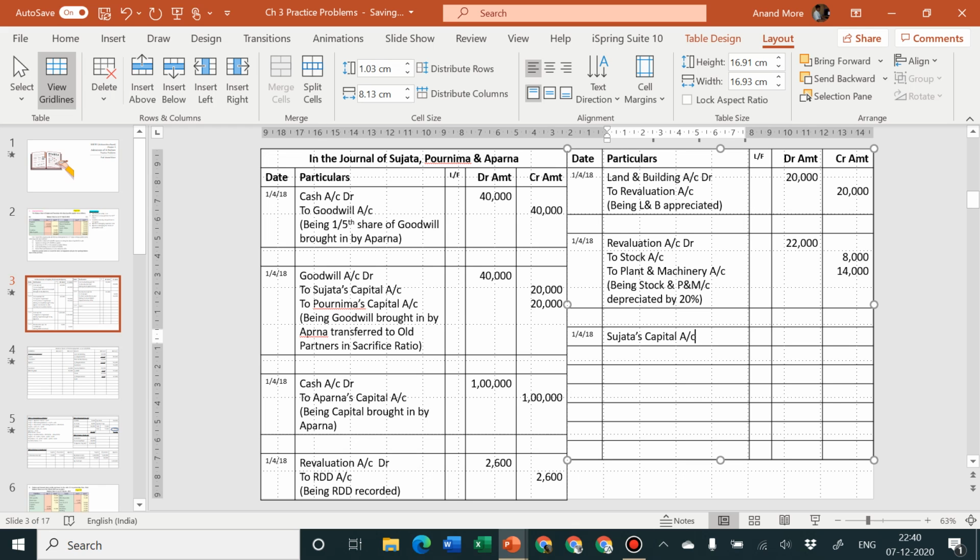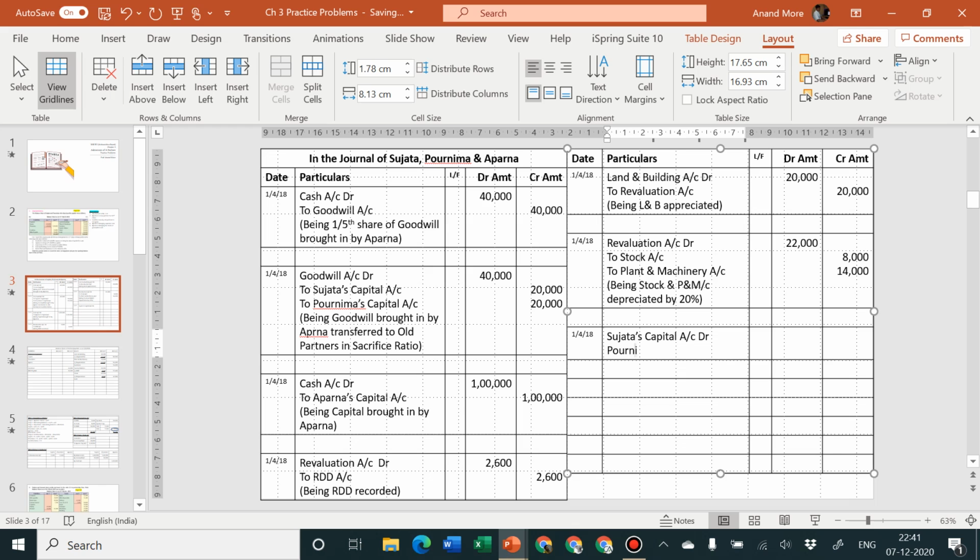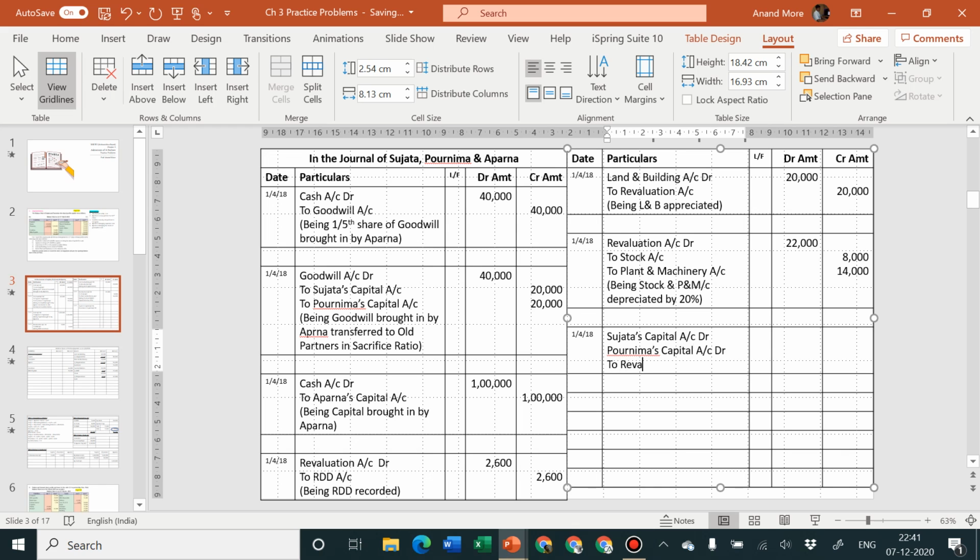Sujata's capital account debit, Purnima's capital account debit to revaluation account.